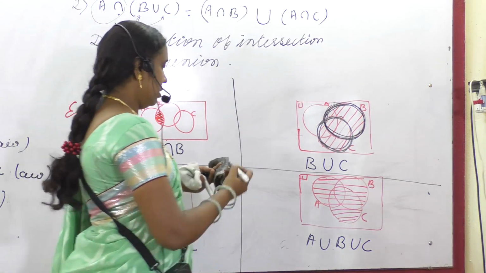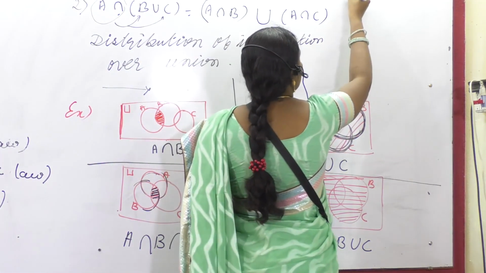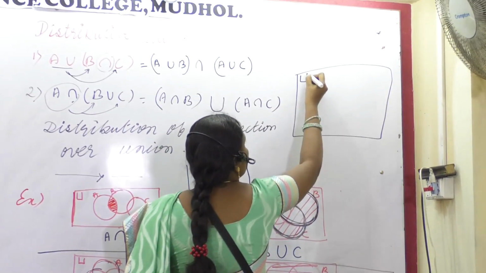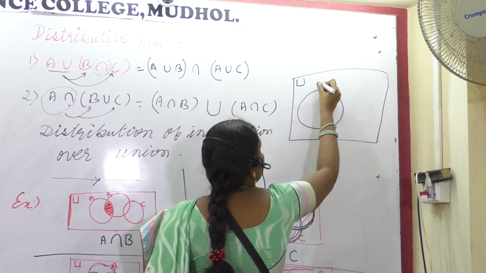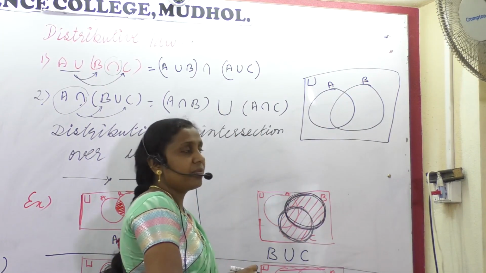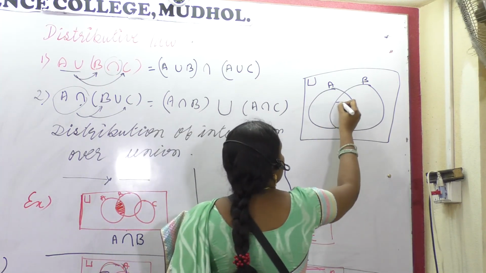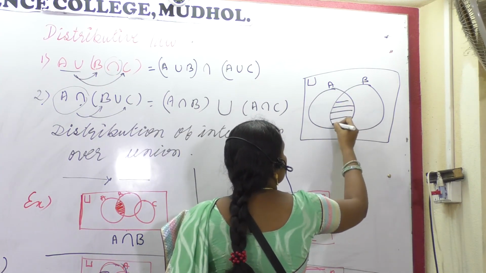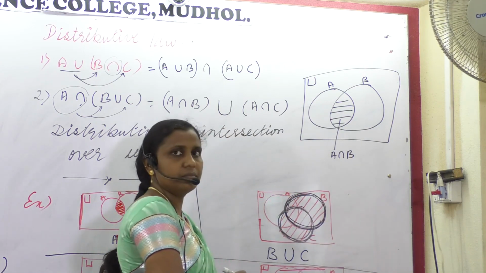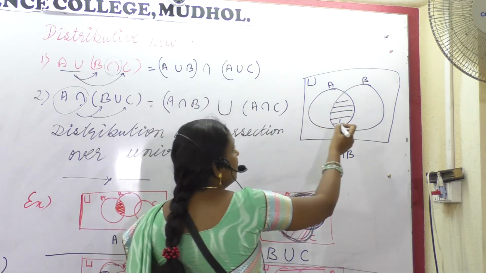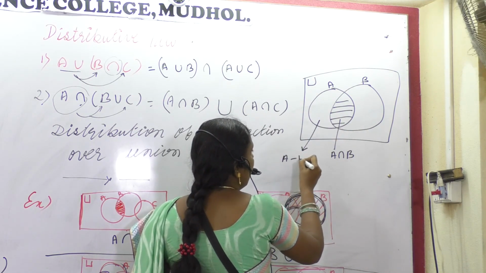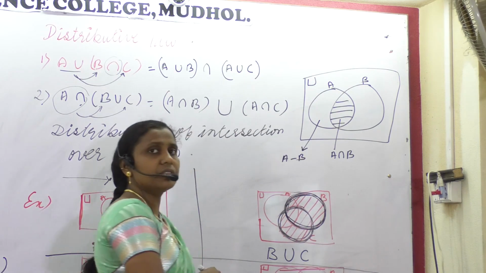Got it? Okay. One more Venn diagram which is very, very important, that we will study here. U, A, B. This is A intersection B. A minus B, B minus A, that you are given the definition.